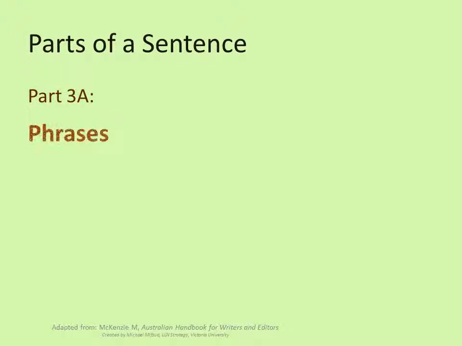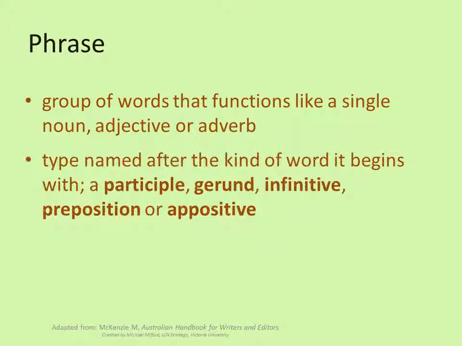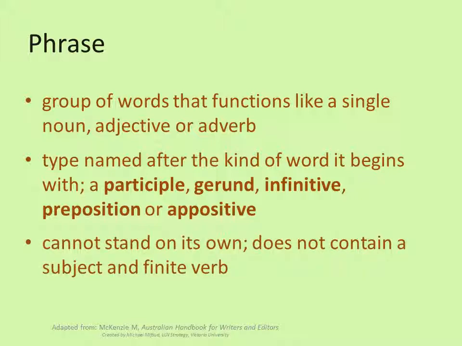This video tutorial is about phrases. A phrase is a group of words that functions as if it were a single noun, adjective, or adverb. A phrase is named after the kind of word it begins with: a participle, gerund, infinitive, preposition, or appositive. A phrase cannot stand on its own because it does not contain a subject or finite verb.